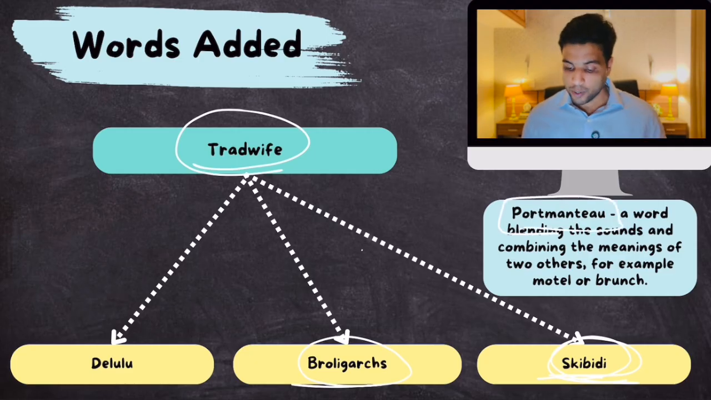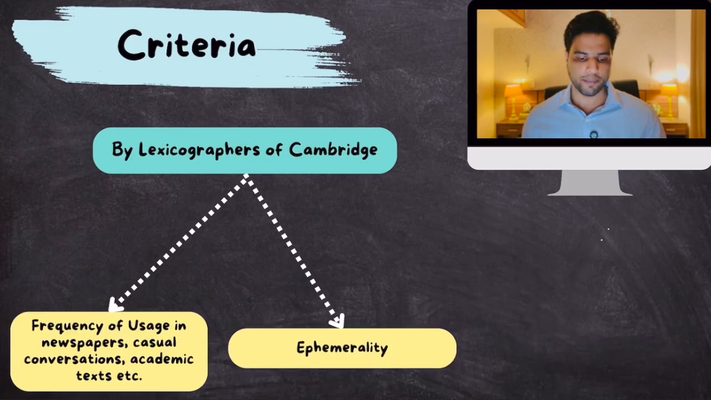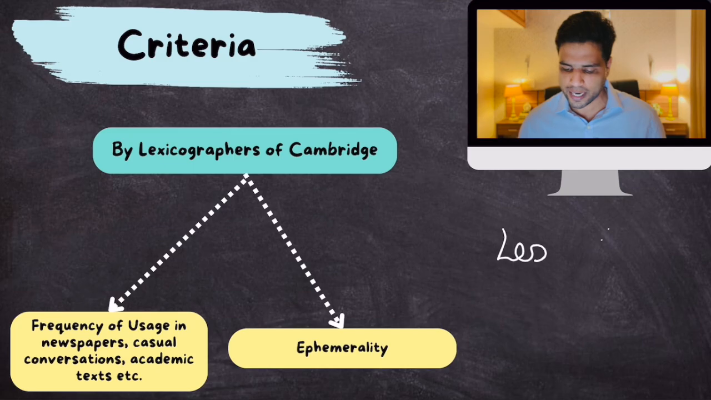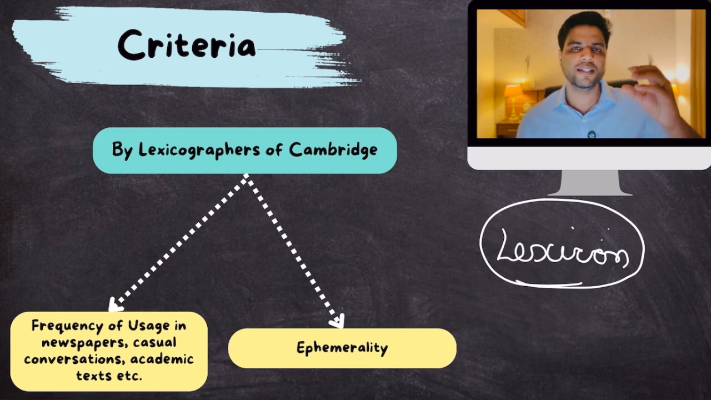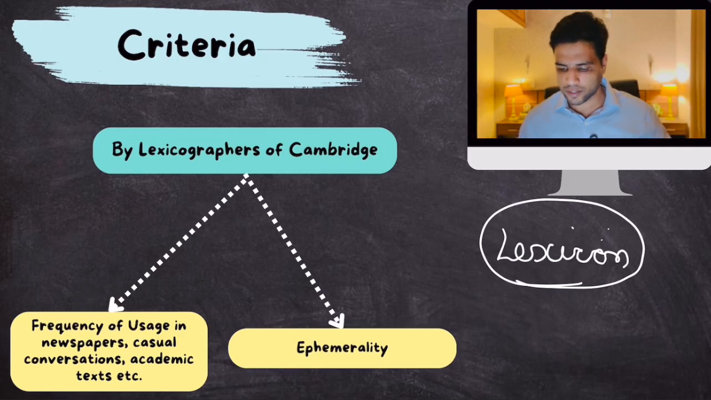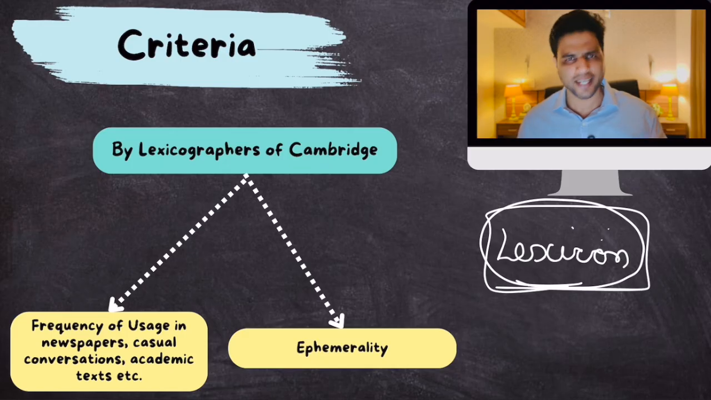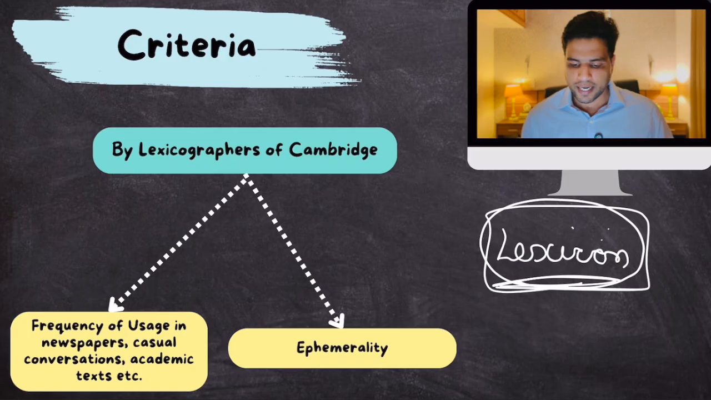Clear? Now let's talk about the criteria used by Cambridge University. So basically, this dictionary is also known as lexicon. Simply put, lexicon is dictionary. Lexicon is the group of vocabulary, a collection of words, the English dictionary. Now, Cambridge employs lexicographers, people who are experts in including and excluding words in the English language.